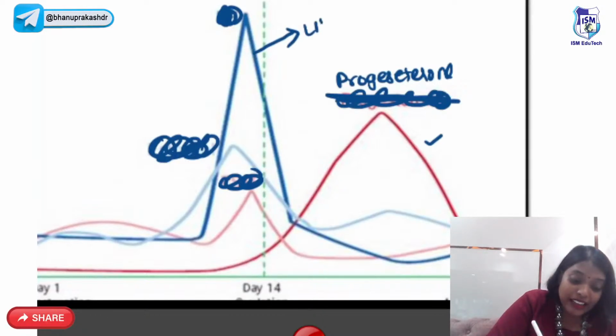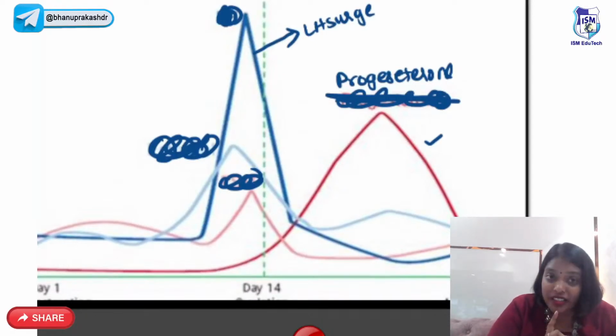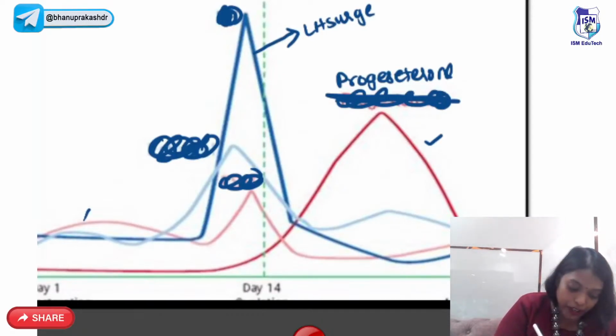So that is the LH surge. I told you along with LH surge you have FSH surge. Can you see here? This pink one which is increasing along with LH surge. This is the FSH.